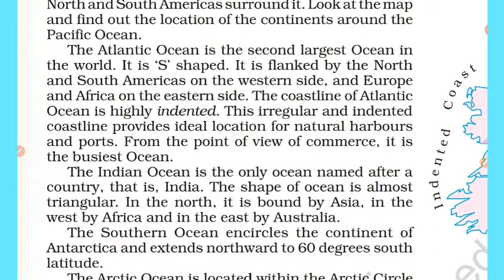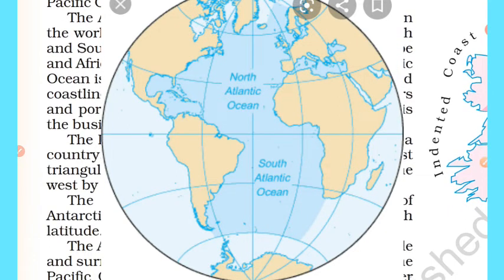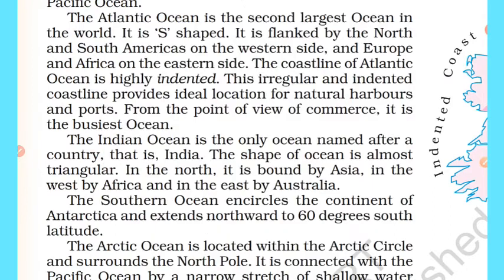The Atlantic Ocean is the second largest ocean in the world. It is S-shaped. It is flanked by the North and South Americas on the western side and Europe and Africa on the eastern side. The coastline of Atlantic Ocean is highly indented. This irregular and indented coastline provides ideal location for natural harbors and ports.